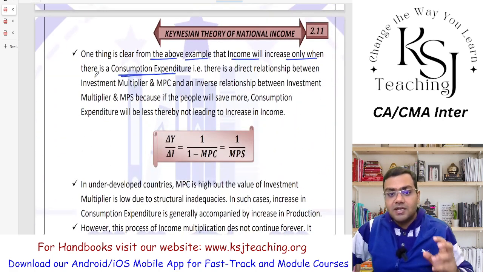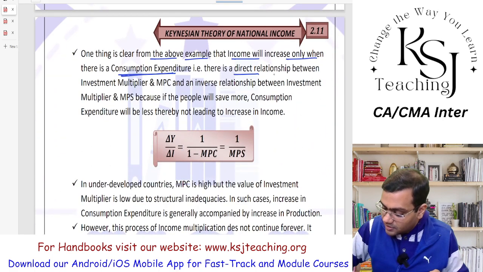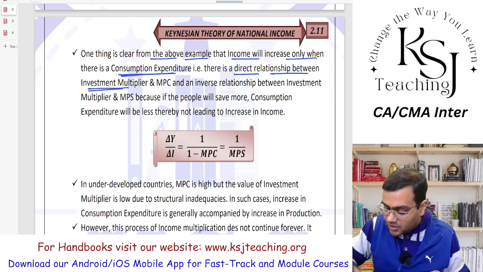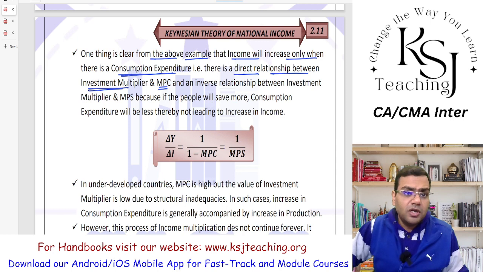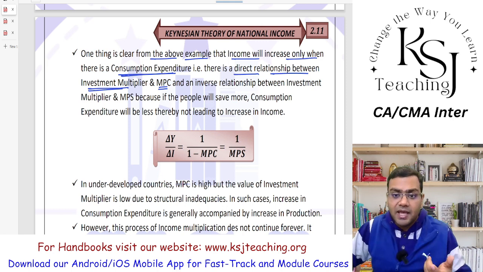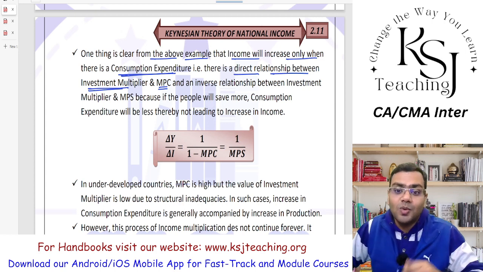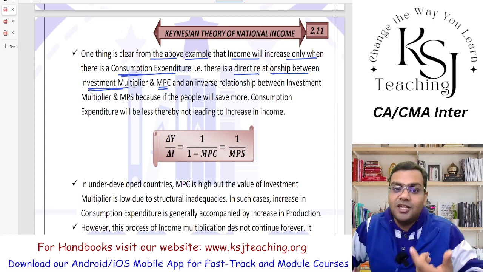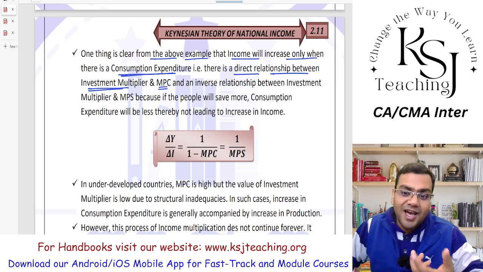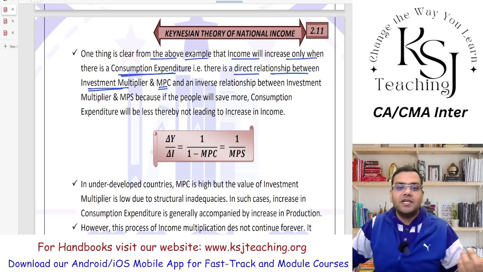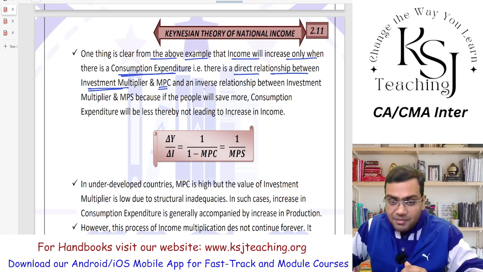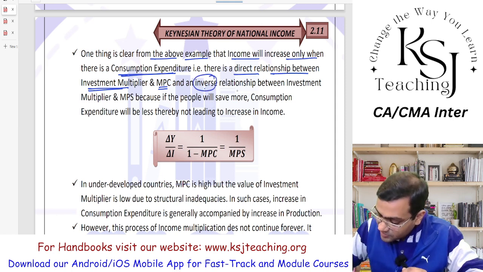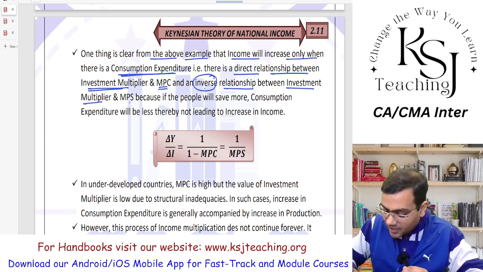So he says there is a direct relationship between investment multiplier and MPC. Sir, if you want your investment to multiply, there must be a consumption expenditure. If there is a consumption expenditure, only then your investment will multiply. That means there is a direct relationship between what? Investment multiplier and MPC.